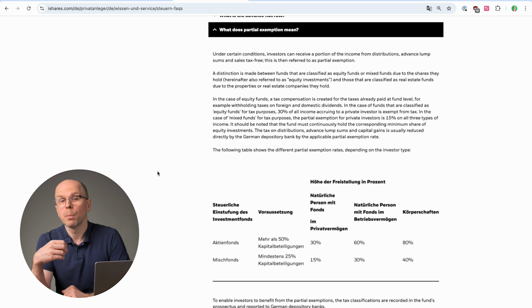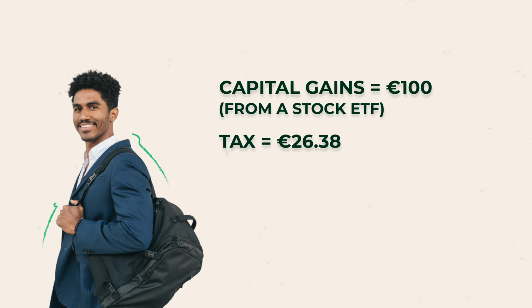So for example, if Martin buys an ETF which invests at least half of its assets in the stock market, and then he sells the ETF and makes a 100 euro profit, instead of the full 26.38 euros of tax, he could pay 30% less. So checking my math, that's 18 euros and 47 cents.